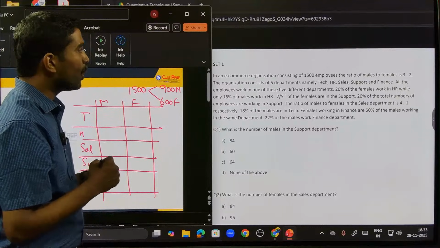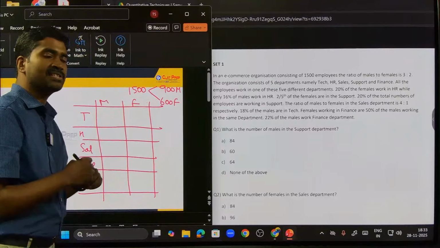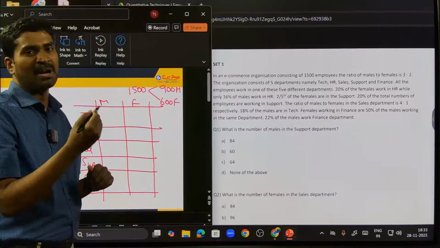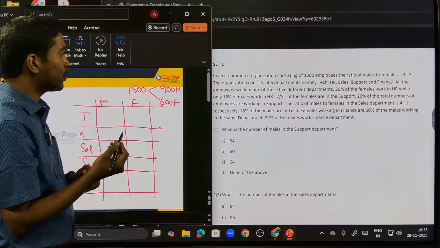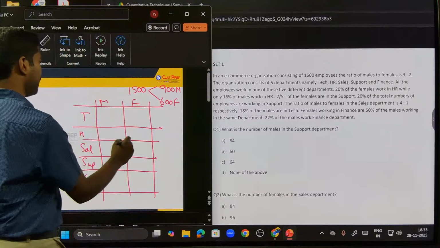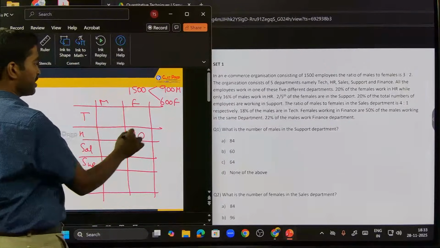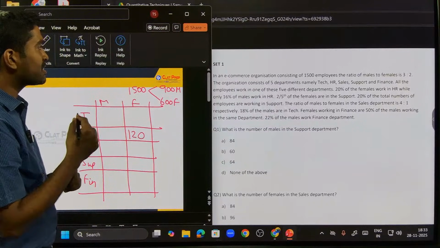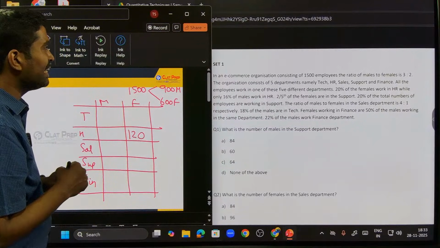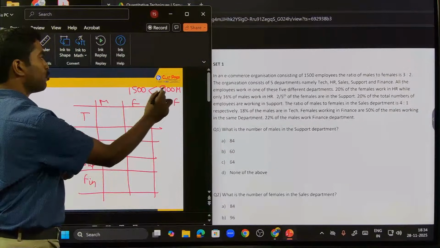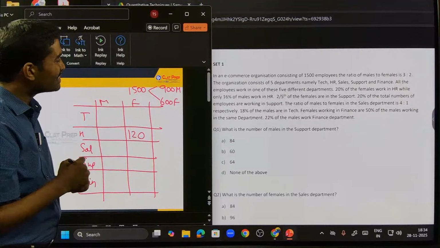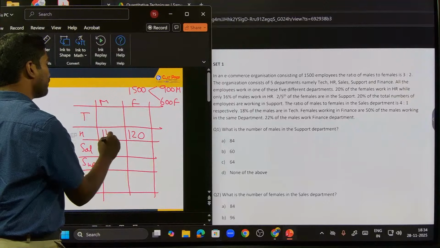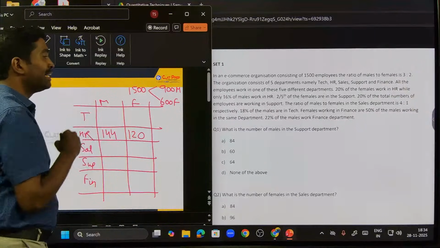20% of the females work in HR. Total females is 600. 20% means 0.2 into 600. How much is that? Or simply 1 by 5 into 600. That's 120, right? 120 females work in HR. HR under females, I'll fill 120. Next, only 16% of males work in HR. 16% of the total. How much is that? 0.16 into 900. 96 are 54. 144. 144 males work in HR.